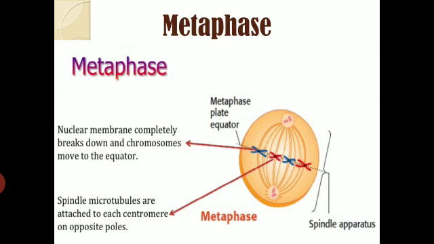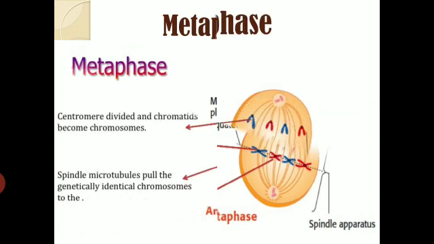The spindles are already connected with the kinetochore, and here the chromosomes will start to move towards the equator, or the metaphase plate, and you can notice how all the chromosomes are arranged on a single line, which is called the metaphase equator. So nuclear envelopes are totally broken down here, and the chromosomes arrange themselves on the equator. So this is what basically happens, and this is how you can understand metaphase, right?